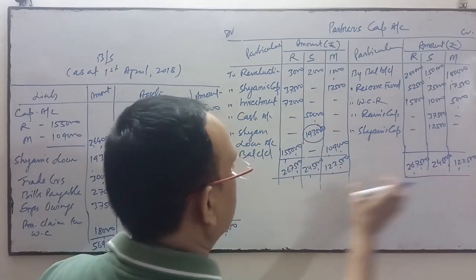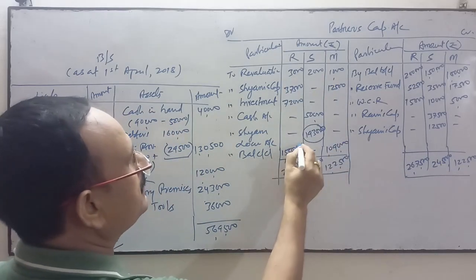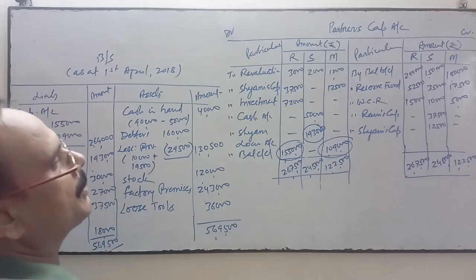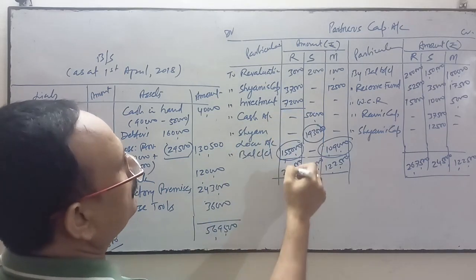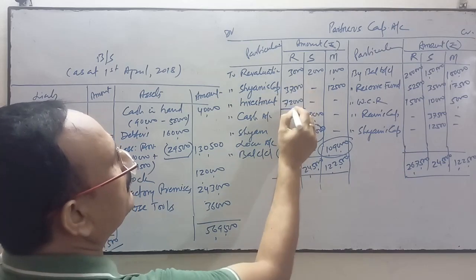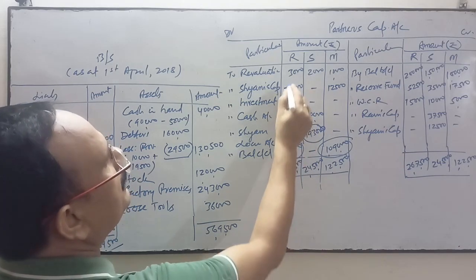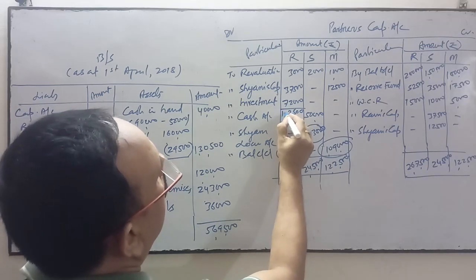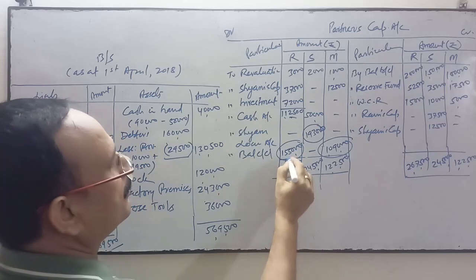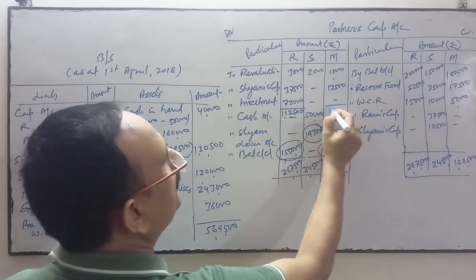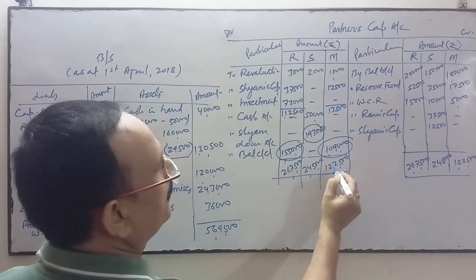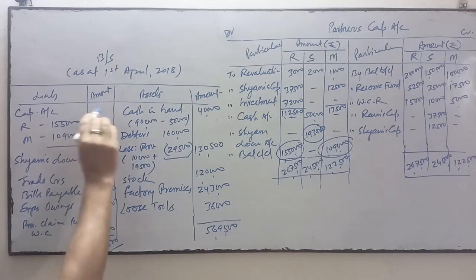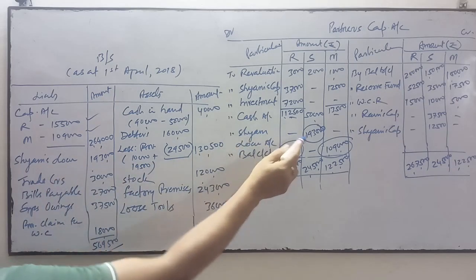This side total minus this side total, this is the difference amount. You may do the total over here and then find out the 2,67,500, and this minus you can do over here as well. You can minus it from this, you will get this figure. Same way you can do it, 13,500 minus 1,22,500, this balance. This balance is reflecting over here as a capital. Shyam's loan account, this amount.